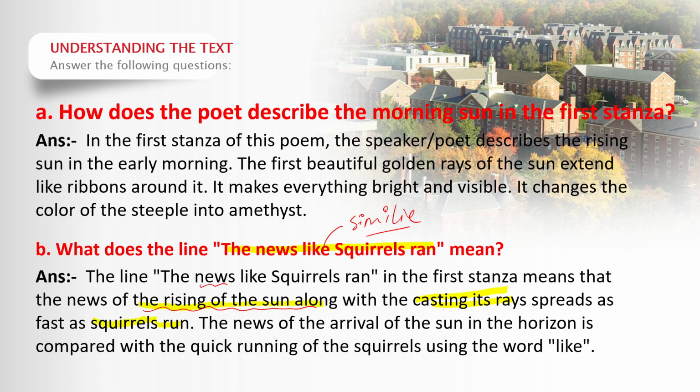Okay, so by using the word like or as, we can make a comparison. And when we are making a comparison between two things using the words like or as, then it becomes a simile. We know this kind of comparison as simile. So the news of the arrival of the sun in the horizon is compared with the quick running of the squirrels using the word like. Okay.